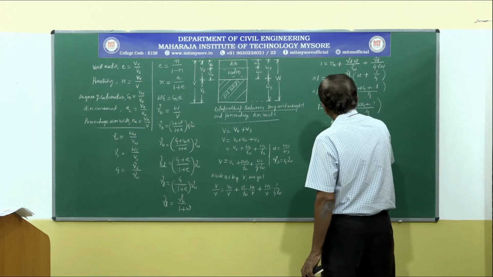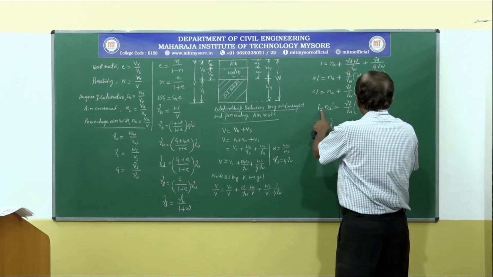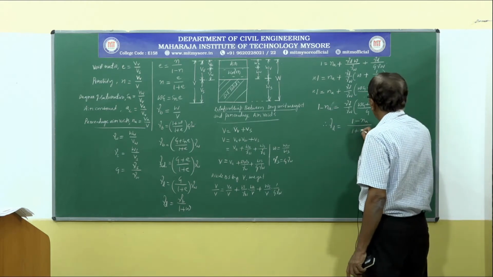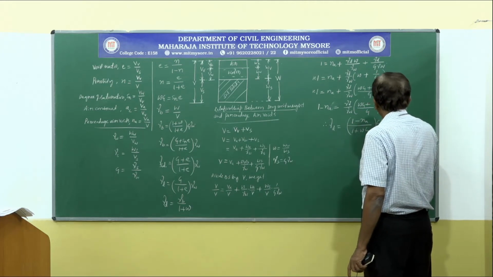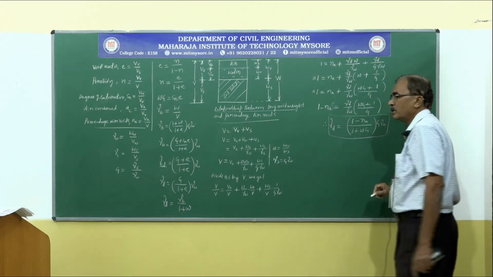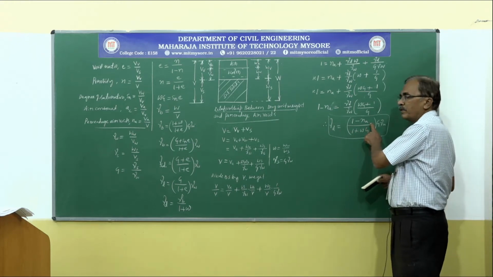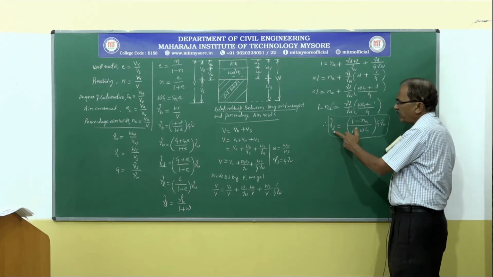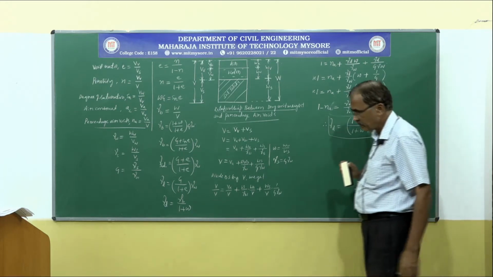Therefore, dry unit weight gamma D is equal to (1 minus Na) divided by (1 plus W into G), into G gamma W. So this is the desired relationship between the dry unit weight and percentage air voids. You can also call this a relationship between dry unit weight, percentage air voids, water content and specific gravity.